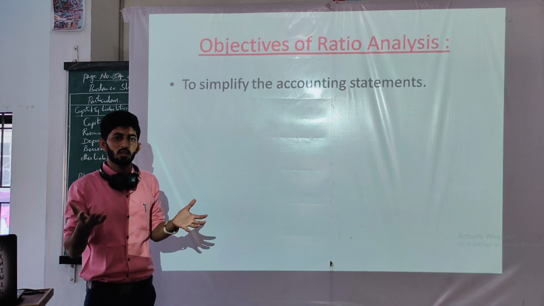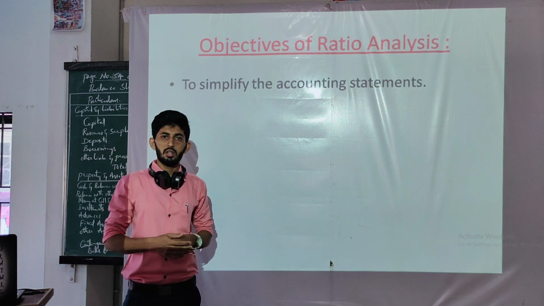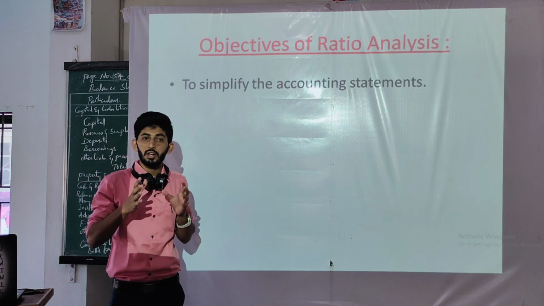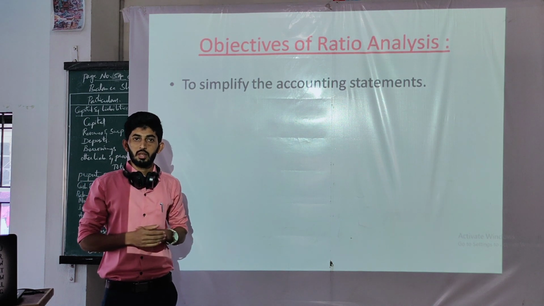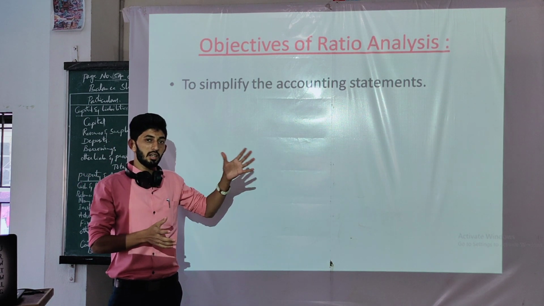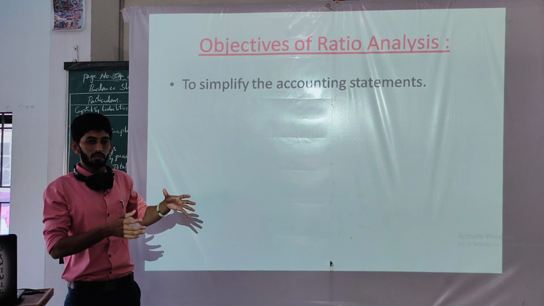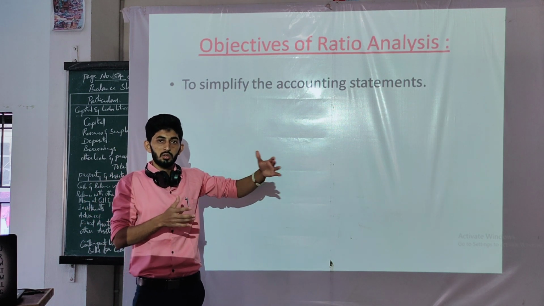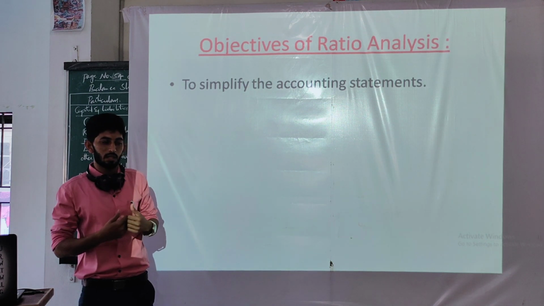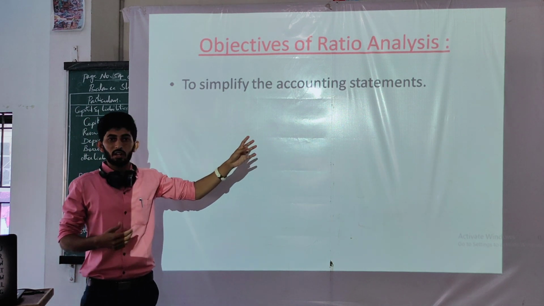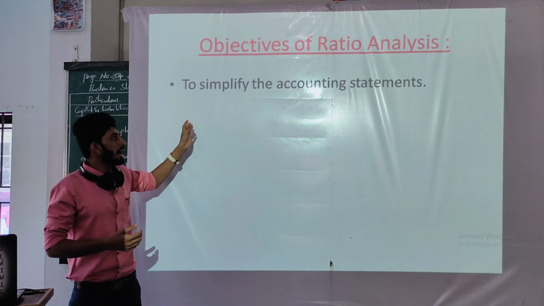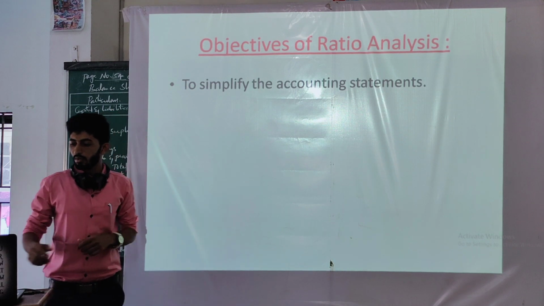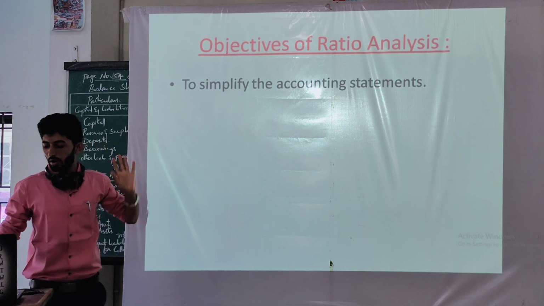As a layman, or even as a normal commerce student, he may not be able to understand the complete balance sheets of different years of different companies. But with the simplification done by the ratios, it explains that this much percentage of sales has to be done to increase the percentage of profit. So it indicates the relationship between two aspects. As you simplify the statements with the help of ratios, a manager can take the decision easily on which aspect has to be improved. Okay, the overall statement has to be simplified.